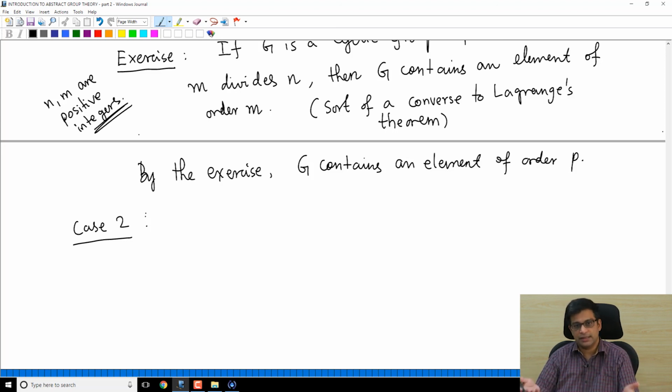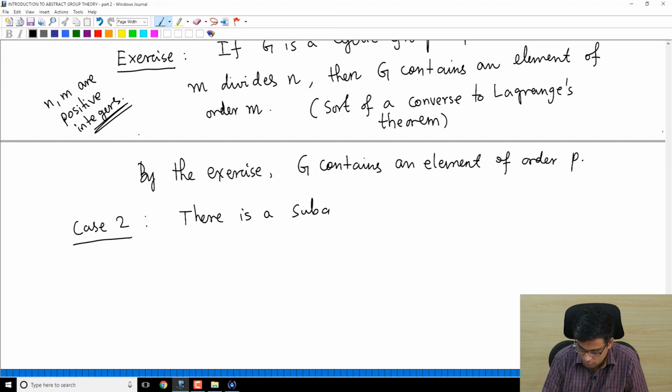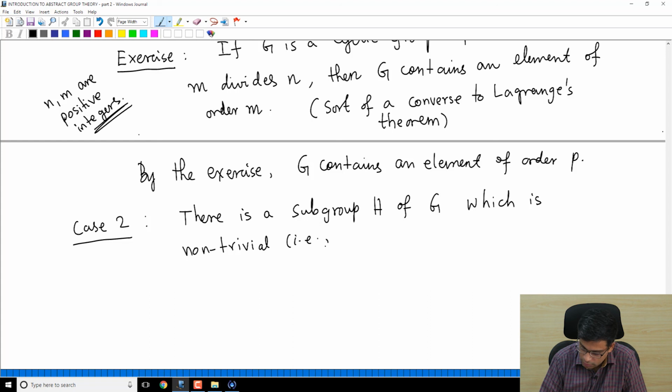So case 2 is that there is a subgroup H of G which is non-trivial, that is H is different from just the trivial group, and proper, that is H is different from G also.